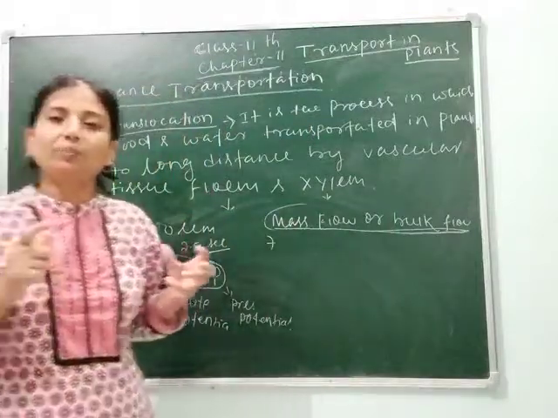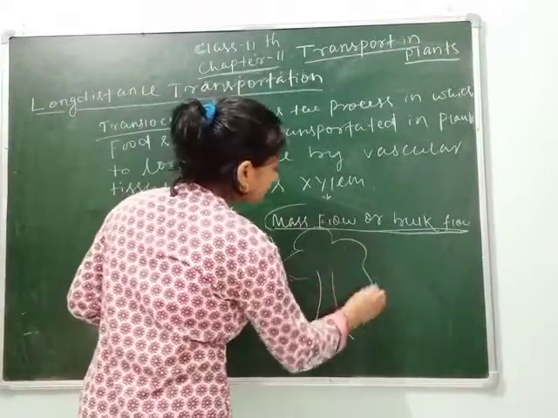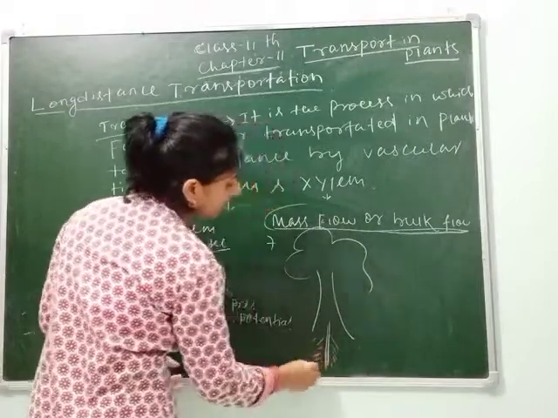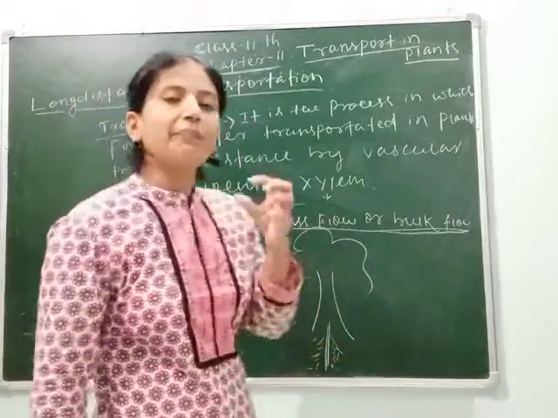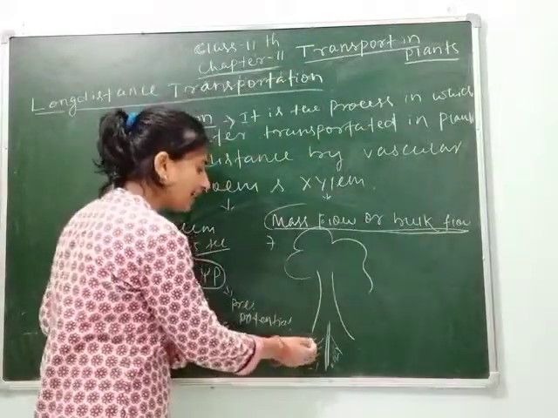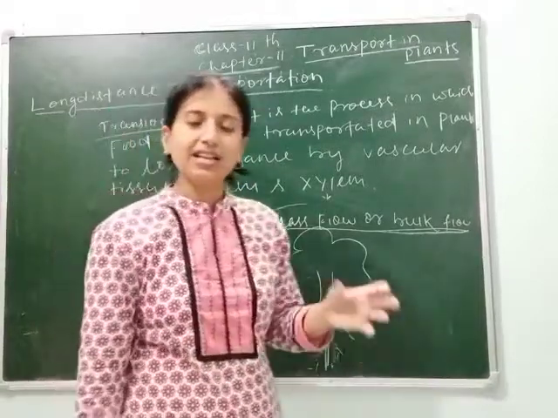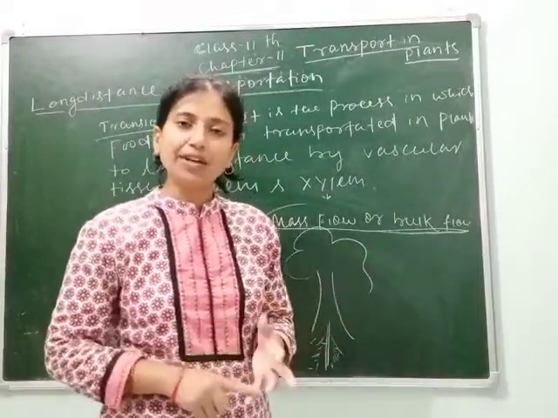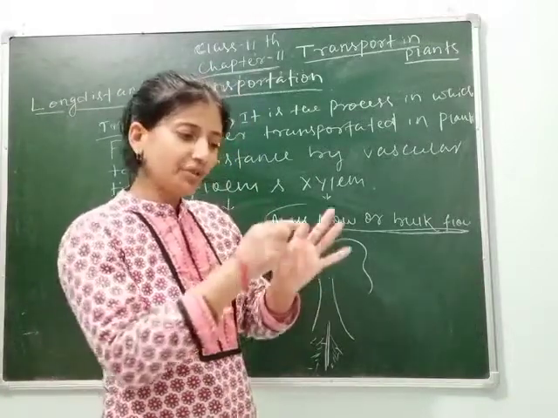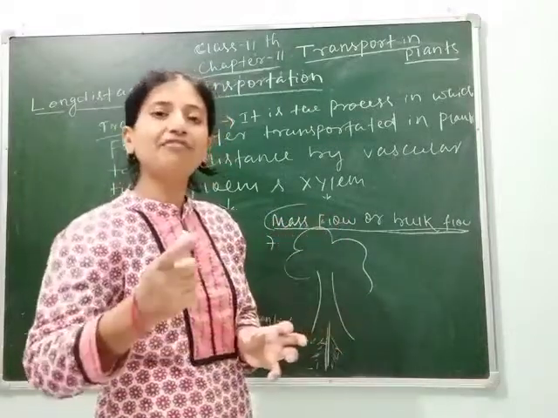As we know, when you see a higher plant, suppose this is a higher plant, it has a main root and millions of root hairs arise from it, you can see. The main root never absorbs water, solutes or minerals. Only the root hairs absorb water and they transfer it to the main root through different processes. As you know, epidermis, then cortex, then pericycle, endodermis. Clear? Then at the endodermis, you can see the Casparian strips. How does the movement of water occur?